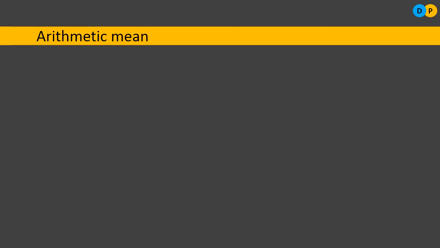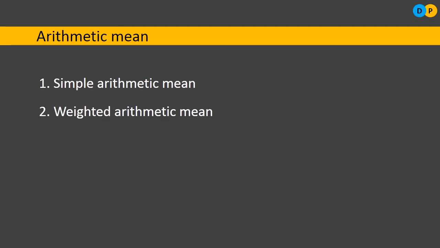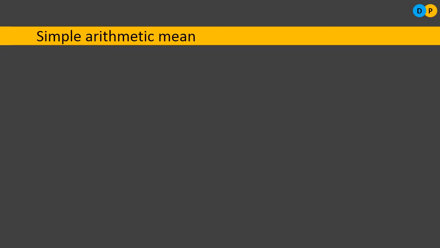So what is arithmetic mean? There are 2 different varieties of arithmetic mean. One is simple arithmetic mean, another one is weighted arithmetic mean. Arithmetic mean is simply referred to as average. If you want to find the average, there are 2 different types: the first is simple arithmetic mean, the second is weighted arithmetic mean. Next, what is simple arithmetic mean? It is arithmetic mean where all the collected data are given equal importance.